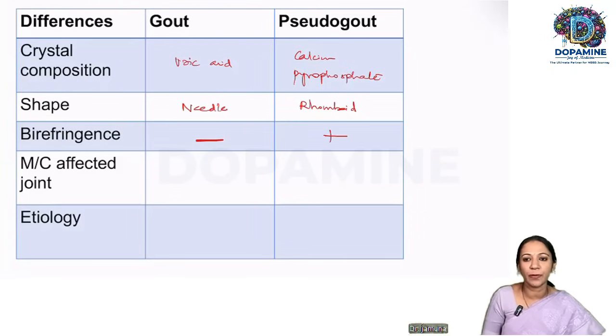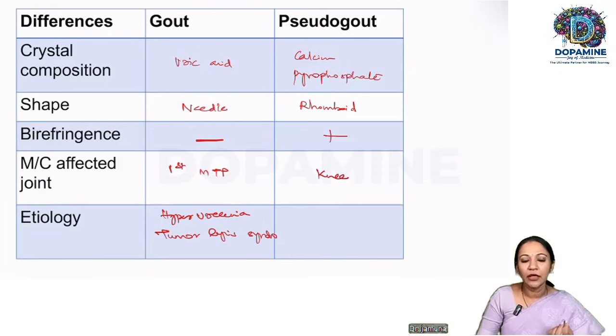Here it is positive. In gout, we are all aware what the most commonly affected joint is. It is the first great toe, the first metatarsophalangeal joint. In pseudogout, it is the knee joint. What is the etiology? In gout, any condition causing hyperuricemia. Tumor lysis syndrome, remember, in patients on chemotherapy. Whereas in pseudogout, probably genetic; anything which leads to an increase in calcium, increase in iron, or decrease in magnesium can cause pseudogout.